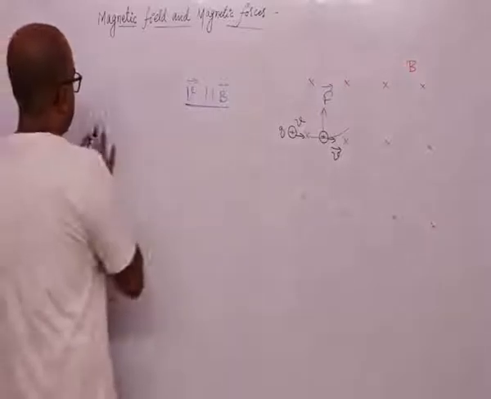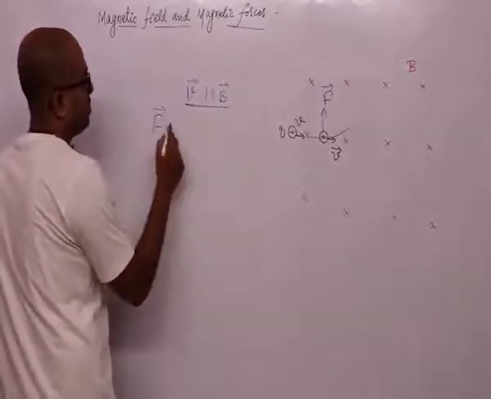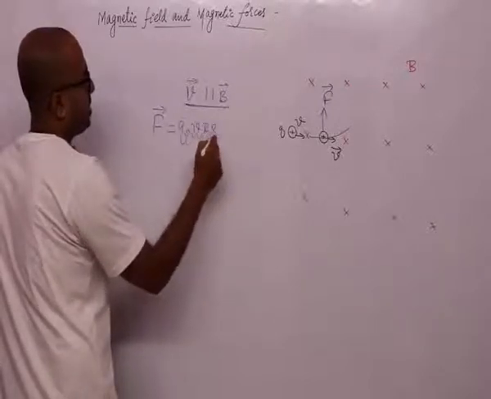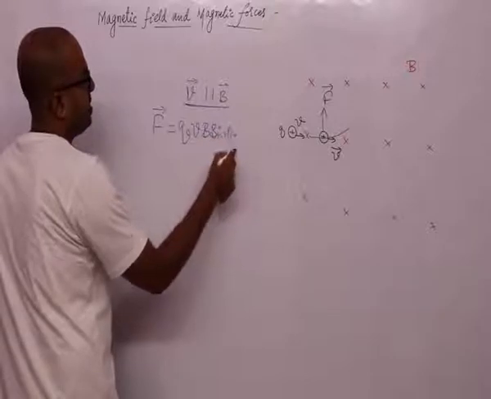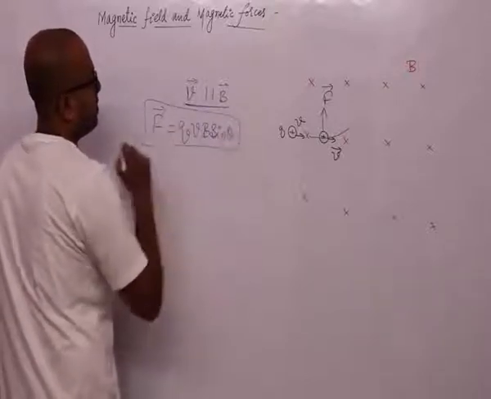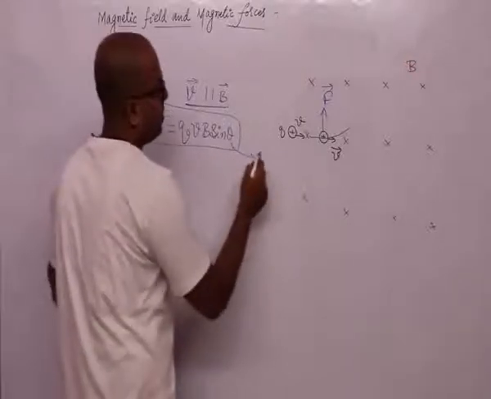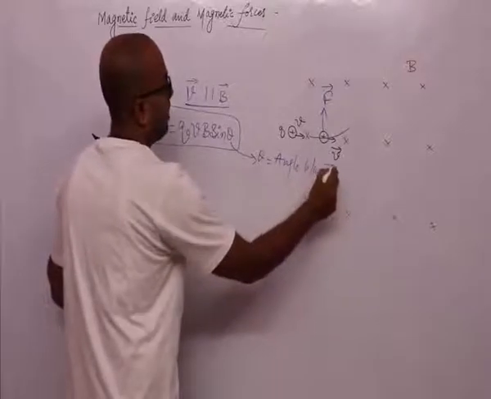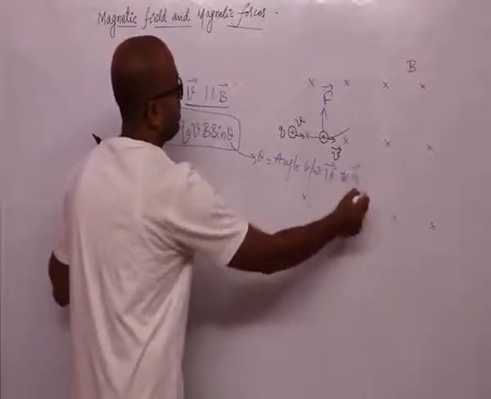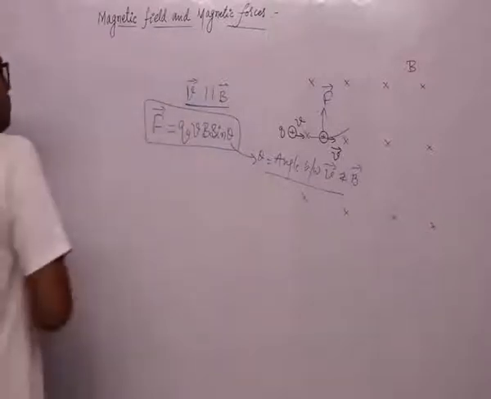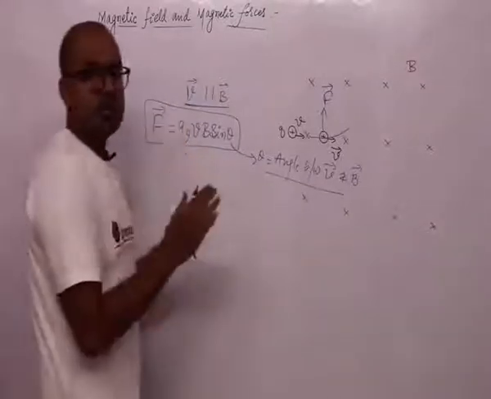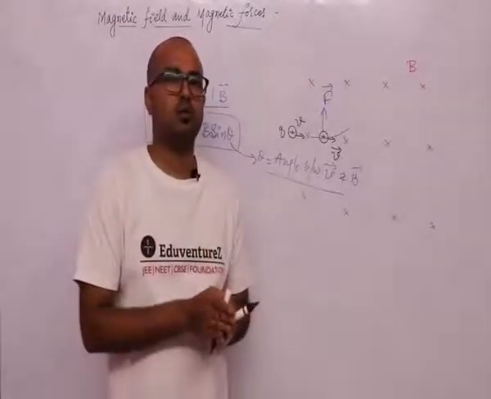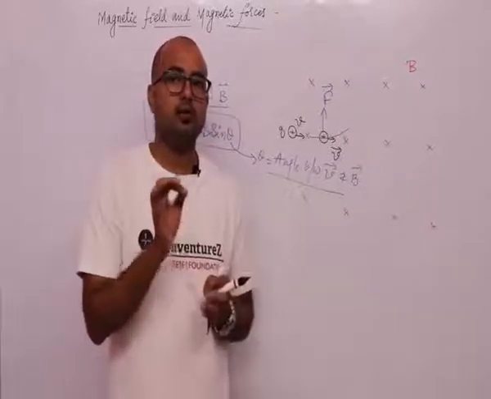So what was our basic formula for this? F is equal to Q V cross B, which means Q V B sin theta. A cross B is AB sin theta, that is why V cross B is VB sin theta, where theta is the angle between V and B. So if the charge moves in a direction parallel to the direction of the magnetic field, then theta becomes 0 degrees.